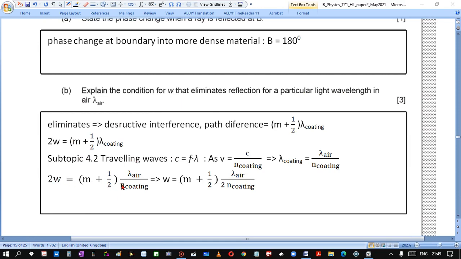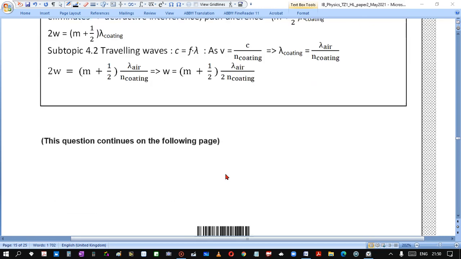So we rewrite this, and we should change lambda: the wavelength in the coating will be less than lambda in air by n of the coating. Using these formulas from subtopic 4.2, speed is decreasing by n and lambda is decreasing by n, so lambda coating is lambda air over n coating. Putting this lambda coating into this formula, we have the condition for W.